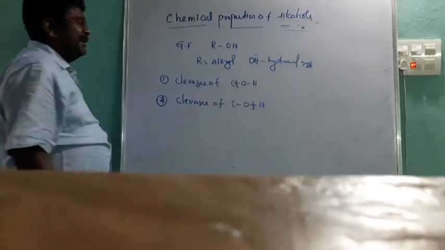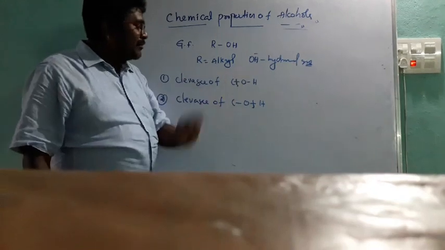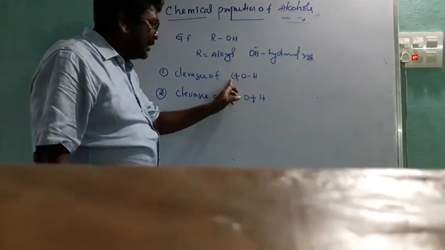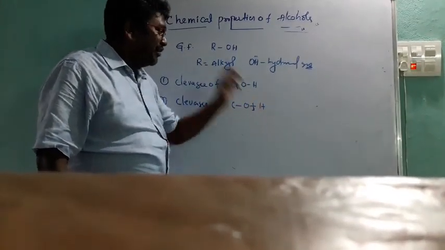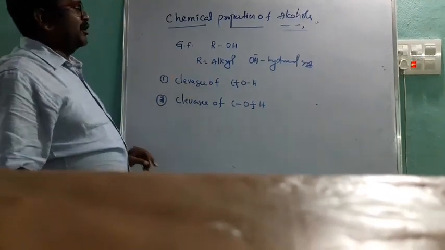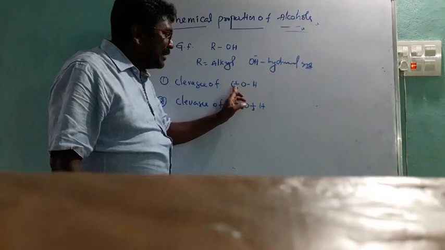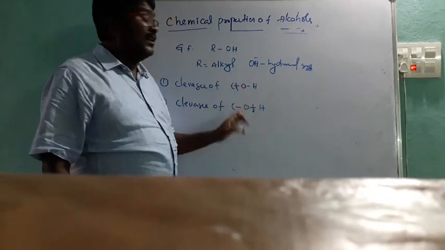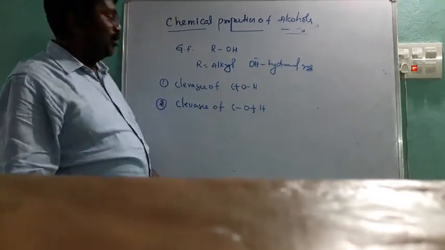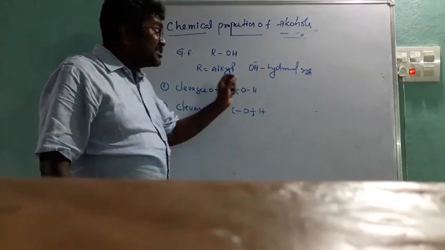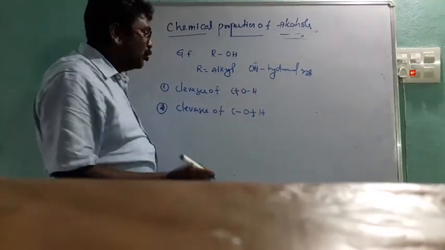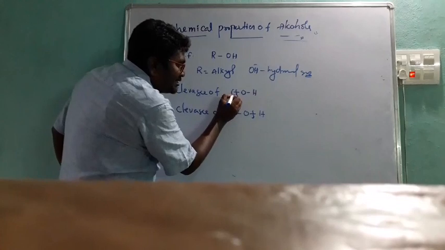Okay, see here, there are two types of cleavages: CO cleavage or OH cleavage. In tertiary alcohols, the CO bond is a very weak bond. That's why tertiary alcohols are more reactive in cleavage between C and O.